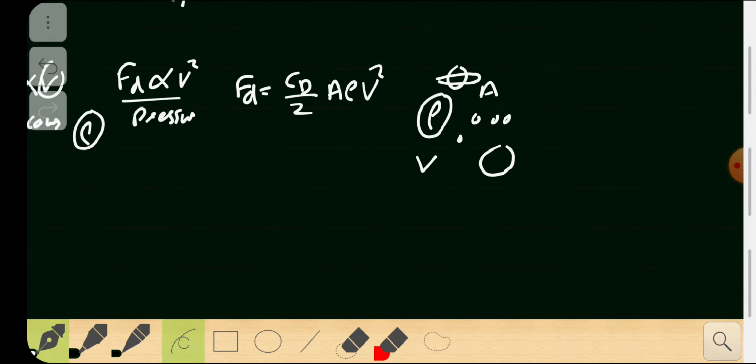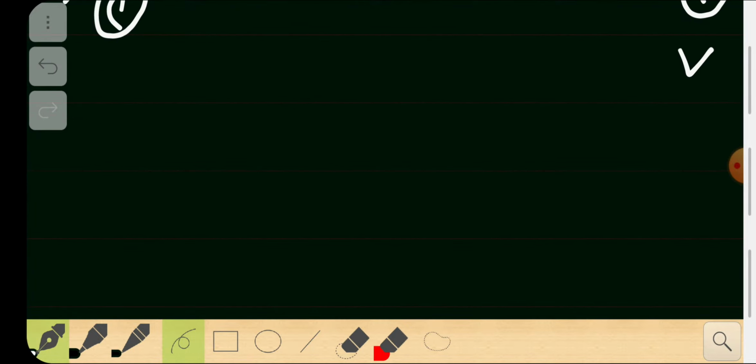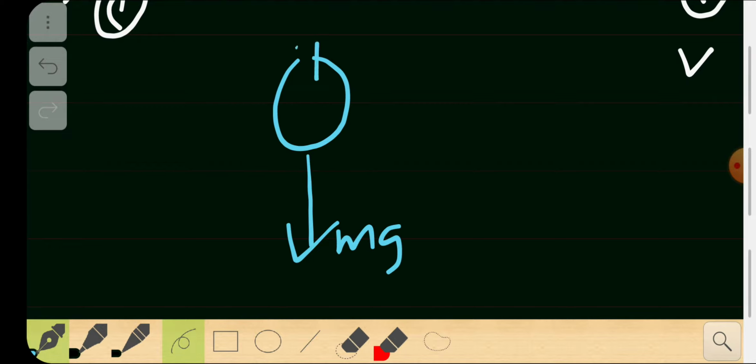Now we can apply Newton's laws. A droplet falling down from the sky has two forces acting on it: the first one is mg, and the other force is F drag, in the opposite direction.